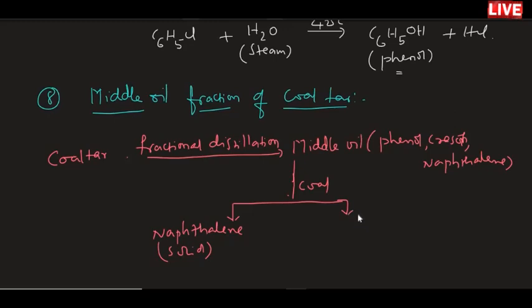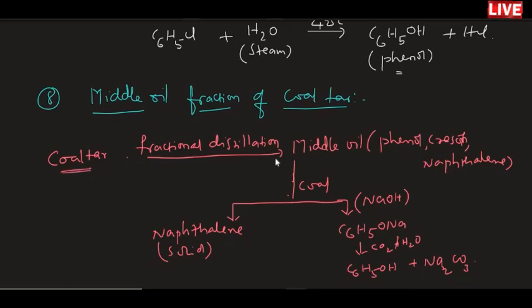will be treated with sodium hydroxide, and that will give C6H5ONa. As you know, it is sodium phenoxide, which will be treated with CO2 and H2O, carbon dioxide. Then on reaction, we'll get C6H5OH plus sodium carbonate, Na2CO3. So coal tar is the starting material for this industrial method, to convert it into middle oil.